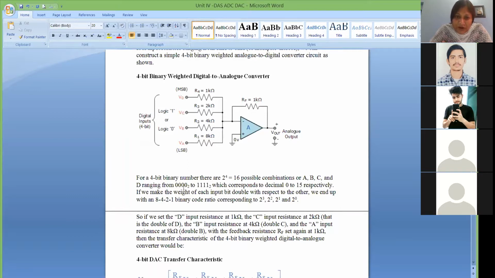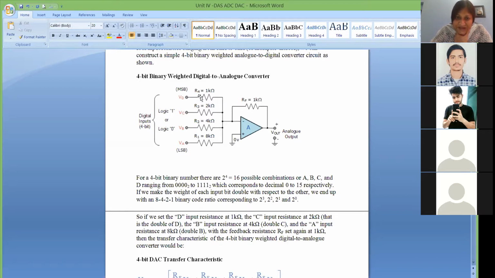So how many levels are there in 4-bit data? 0, 0, 0, 0 to 1, 1, 1, 1. So it will range from 2 raised to 0, 2 raised to 1, 2 raised to 2, 2 raised to 3. That is your final levels. So here, how do you have to keep the resistance values, because here it is 4-bit? Your first level is 2 raised to 0. So 2 raised to 0 means it is 1.